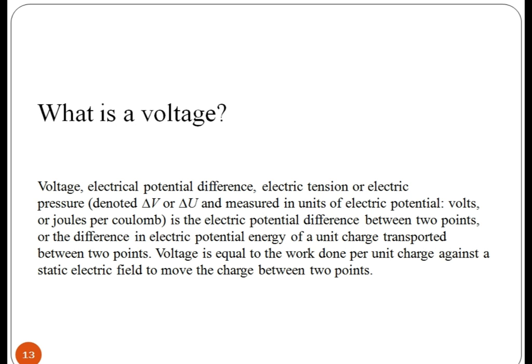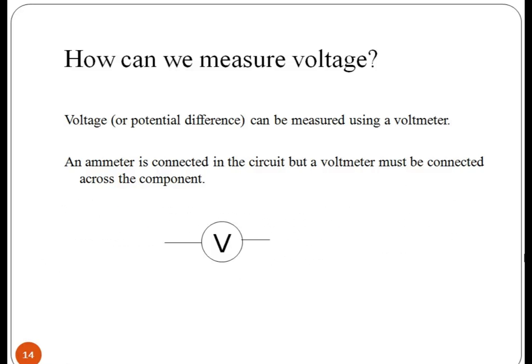Voltage. Voltage is the electric potential difference between two points, or the difference in electrical potential energy of a unit charge transported between two points. In other words, we can say that voltage is electric potential energy per unit charge, measured in joules per coulomb. Now to measure voltage or potential difference, a voltmeter is used. A voltmeter must be connected across the component, as you can see in the symbol of voltage.